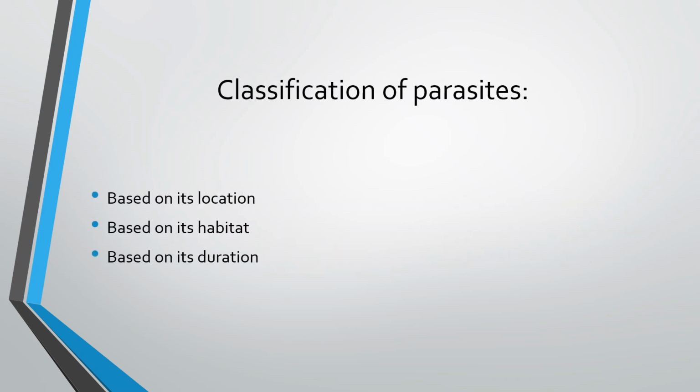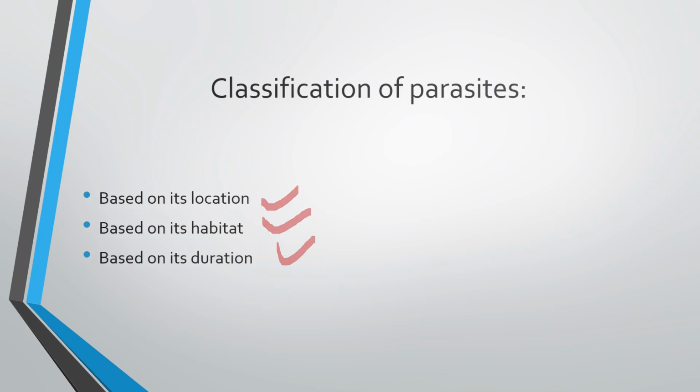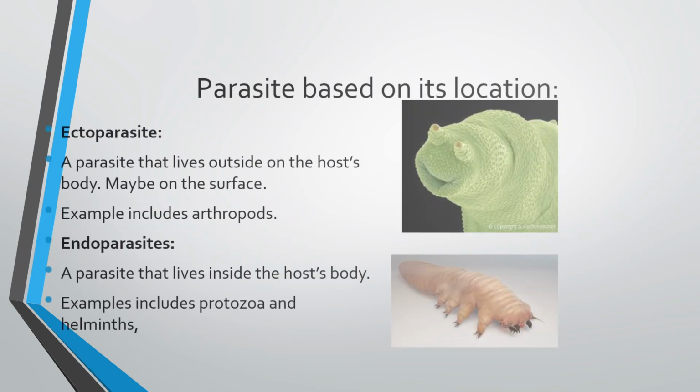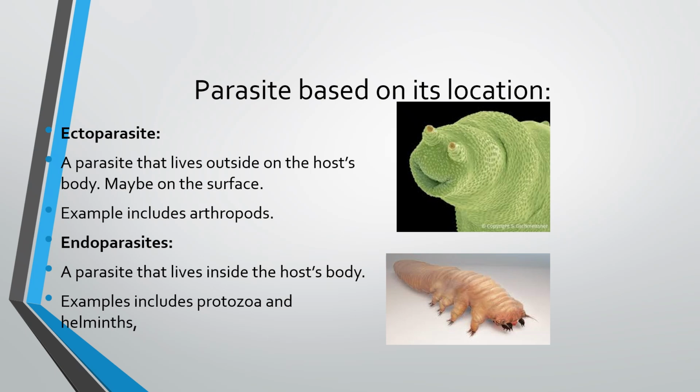There's classification of parasite. We'll study the parasite based on the classification of its location. Some will be in the body and some would be out of the body of their host, habitat, and their duration, right? There are different kinds of classification in which you can classify the parasite. So based on its location, we have two different names: ectoparasites, and then we have endoparasite.